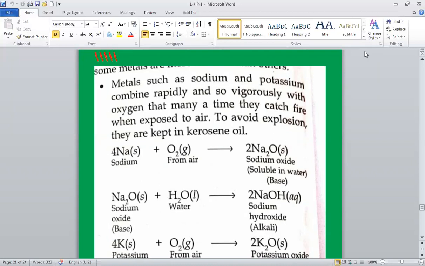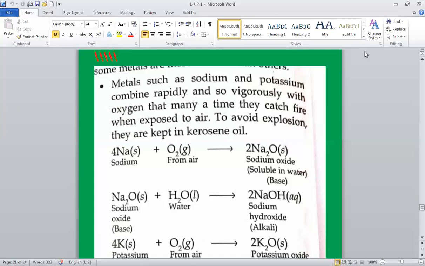Now, we'll study how different metals react with oxygen. Metals such as sodium and potassium combine so rapidly and vigorously with oxygen that many a times they catch fire when exposed to air.